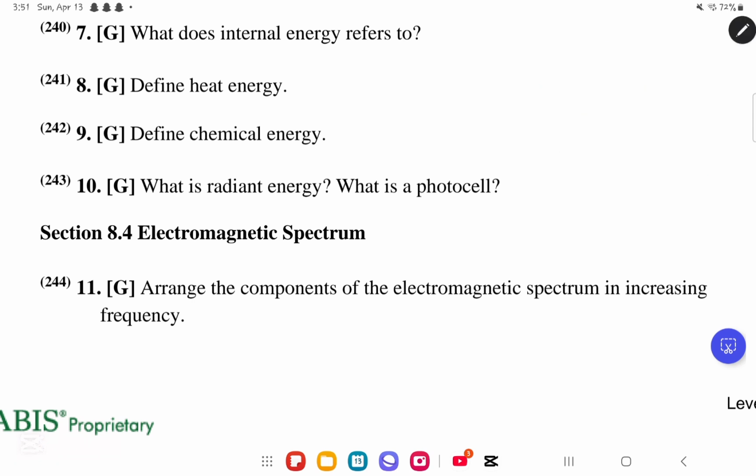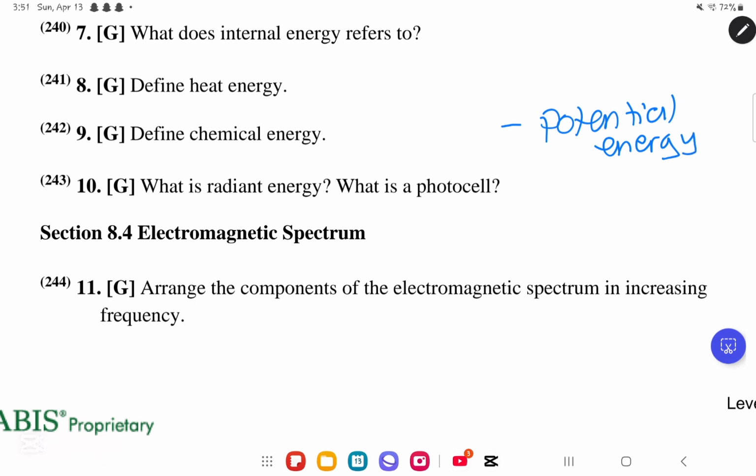Now we move on to number 9, define chemical energy. What is chemical energy? Chemical energy is a form of potential energy that is found in chemical fuels, in food and in other substances, okay? So usually, where do we find chemical energy? Chemical energy is first of all a form of potential energy.